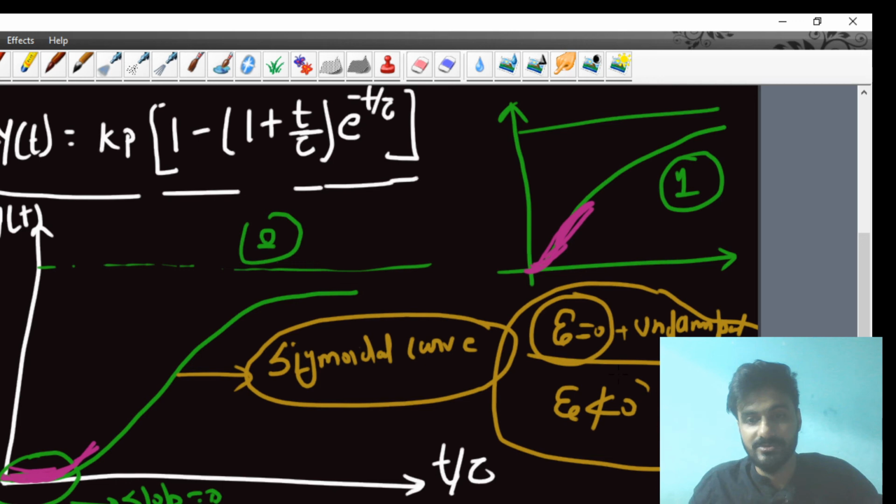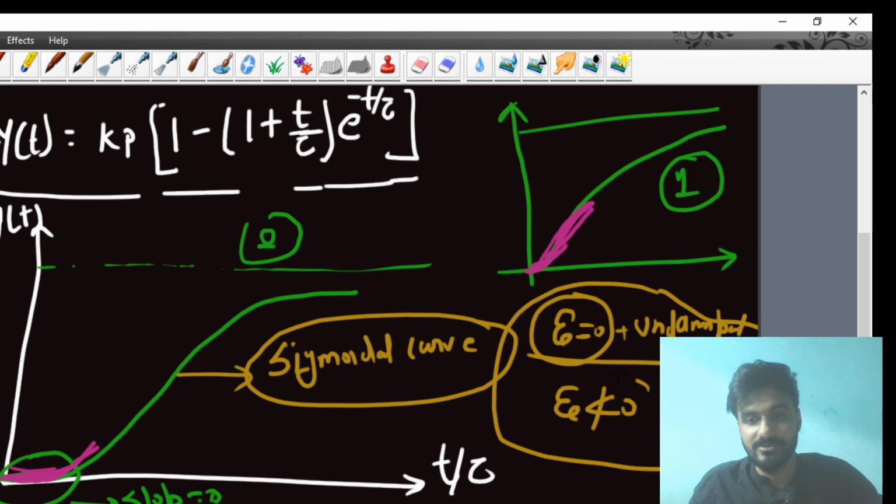Non-interacting system. Try to understand how it is going to work. I am only going to give you the basics of these things in this lecture. In the next lecture, I will be deriving the transfer function of this. Why is it called a non-interacting system? Why is this called a multi-capacity system, and how does the second tank affect the first tank? All these things I am going to discuss today in this lecture.